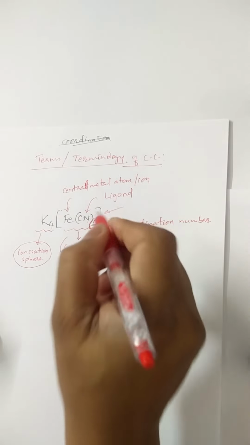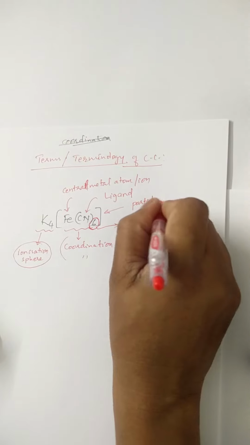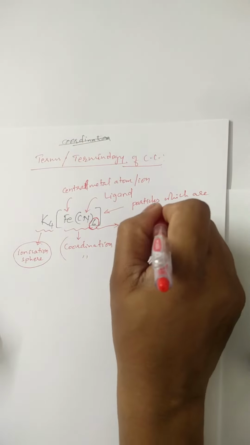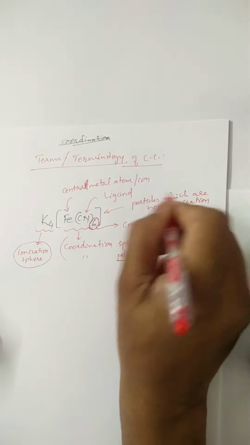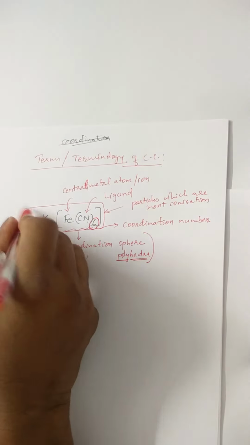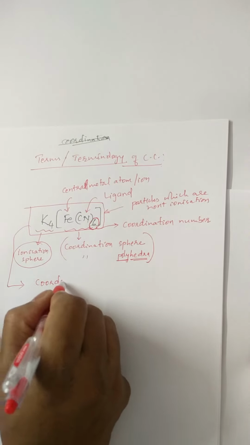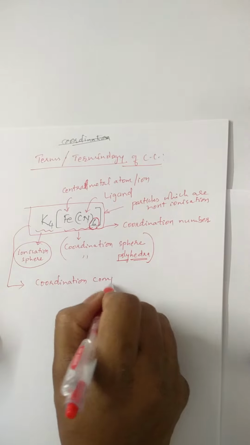This square bracket indicates particles which are not ionizable or dissociable. This entire thing is called a coordination compound.